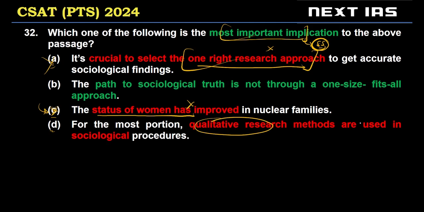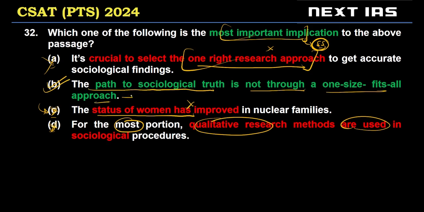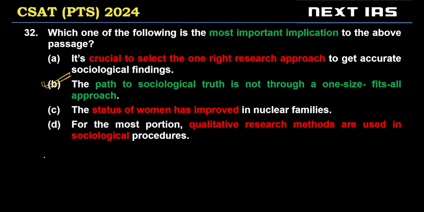So qualitative research is used more. Again, not discussed in the passage. These are all invalid. B is the correct choice. The path to sociological truth is not through a one size fits all approach. You need to use appropriate method for appropriate question. Correct? There is no best method. So B is the correct choice, not through one size fits all approach. All right.